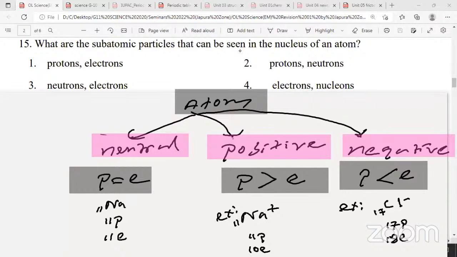One more thing. Negatively charged ions are mostly formed by non-metals. Positively charged ions are mostly, not always, mostly formed by metals. Therefore, if there's a metal in a compound, we call it an ionic compound basically. There are some exceptions, but basically if there's a metal in a compound, we call it ionic. Sodium chloride, sodium metal; copper sulfate, copper metal; potassium permanganate, potassium and manganese metal. Therefore, they are all ionic.